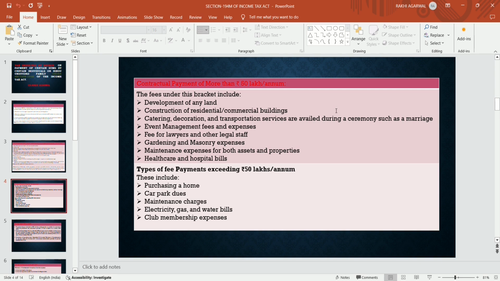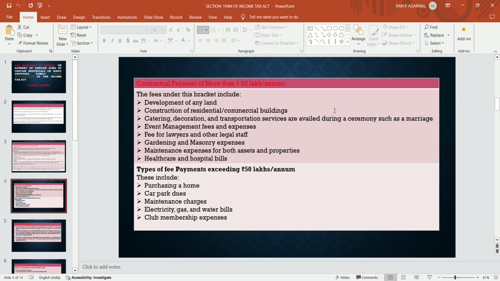The fees under these brackets include development of land, if any land is there and development process is going on on that land, and if it incurs more than 50 lakhs, the individual actually paying more than 50 lakhs for development of that land in a financial year. Up to 50 lakhs, no TDS is deducted, but if they are paying 60 lakhs, it becomes liable to deduct TDS.